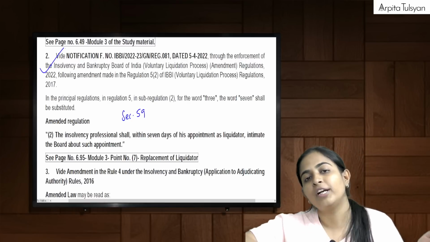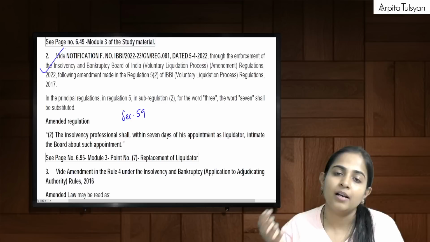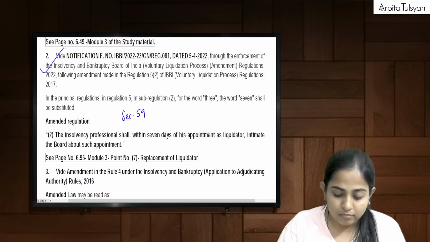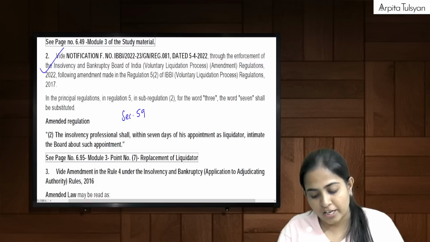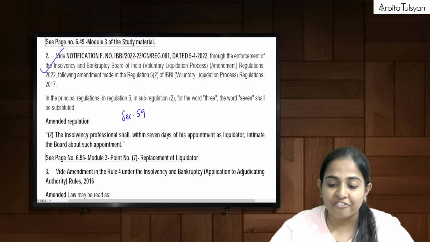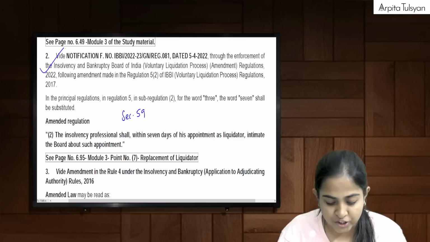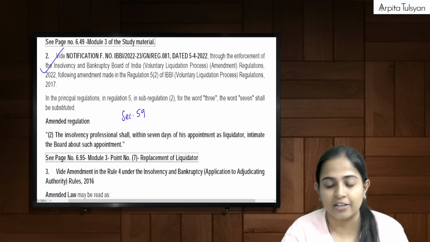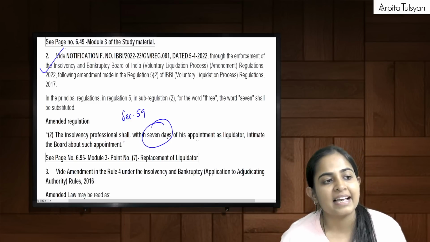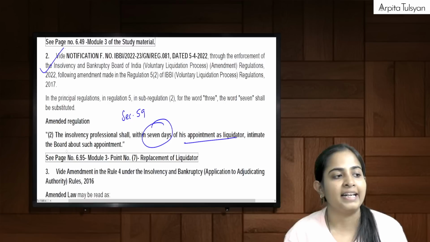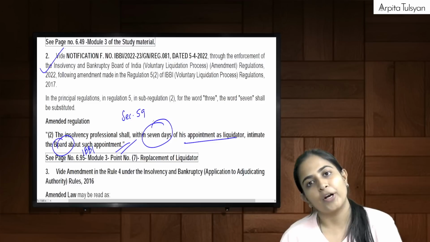You can appoint a new insolvency professional as liquidator. Just pass the special resolution for that. And once the new insolvency professional comes into the picture, he shall, see here everyone, within 7 days of his appointment as liquidator intimate the board, board means IBBI, about such appointment.